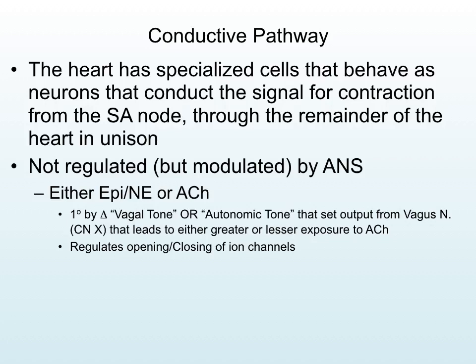So the first thing we need to look at is the conductive pathway. The heart has specialized cells that are going to behave like neurons. They're going to conduct the contraction from the SA node through the remainder of the heart so that it is going to function in unison. It's not regulated, but it can be modulated by autonomic functions, especially with epinephrine and norepinephrine and acetylcholine, where the vagal nerve is going to be releasing acetylcholine onto the SA node, which is going to change the way in which the ligand-gated and voltage-gated ion channels will function, changing the way in which the heart is going to function.